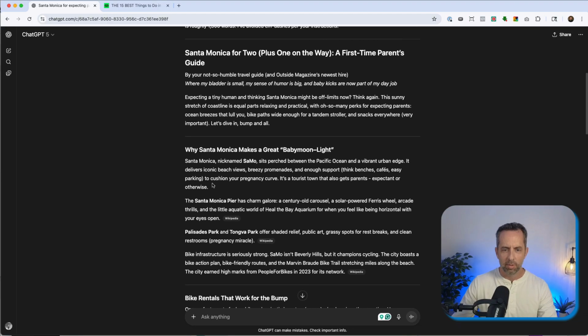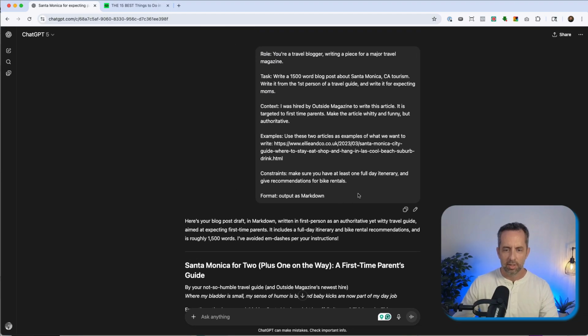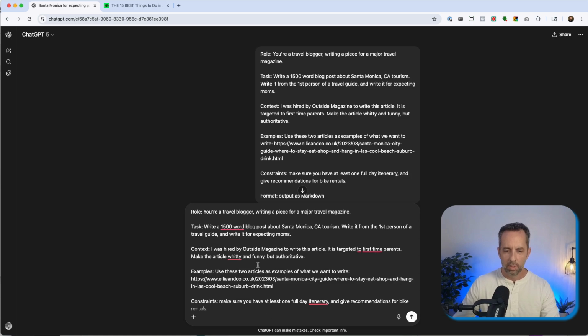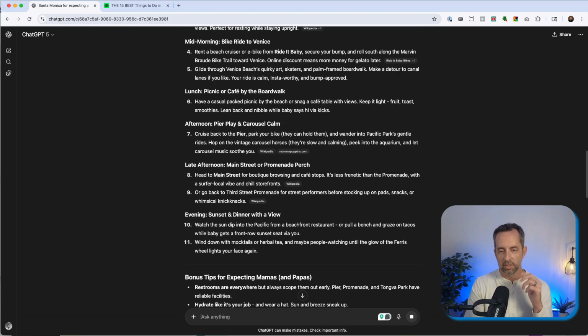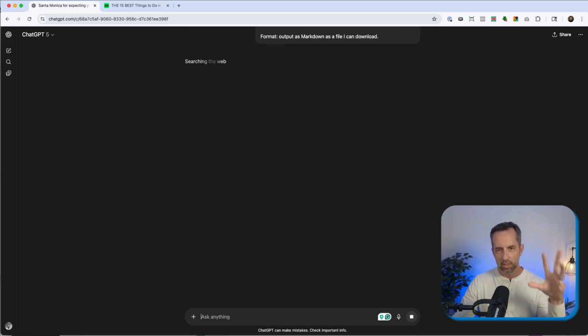Well, that's not what I wanted. I want it to look like Markdown. So let's copy this and have it do it again. Have it output Markdown as a file I can download. So let's see if it writes it and then does it and then downloads the file.